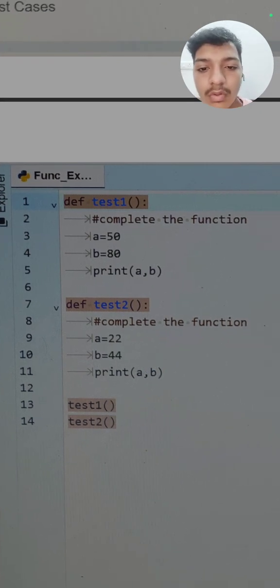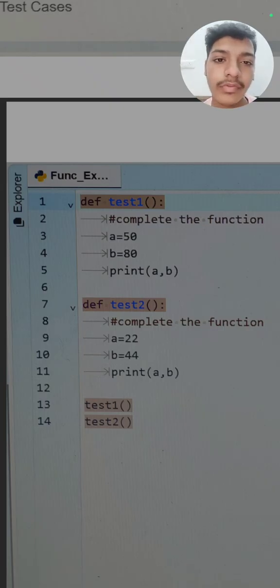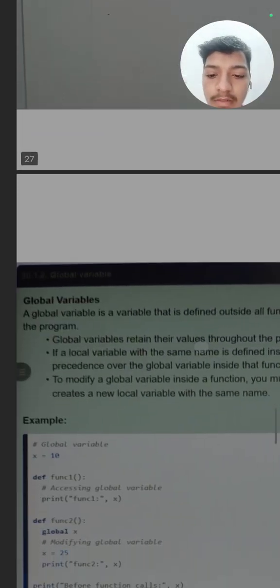So these are the local variables. These do not get an error because they are local variables. But if we declare them outside the function, we cannot initialize them two times. This is the difference between local variable and global variable.